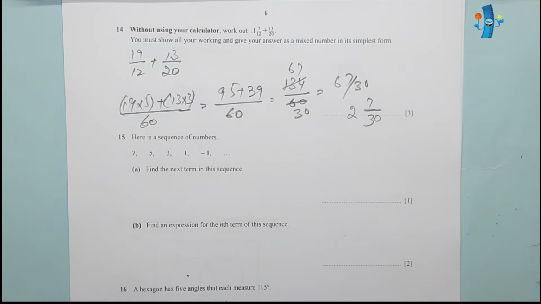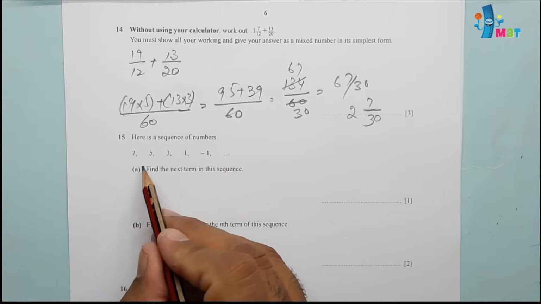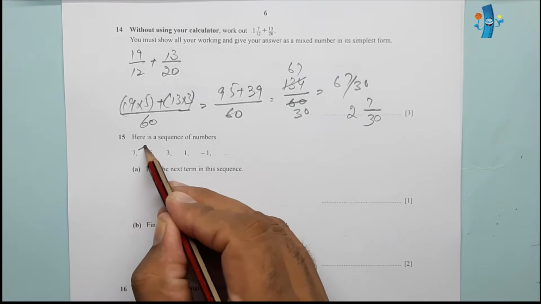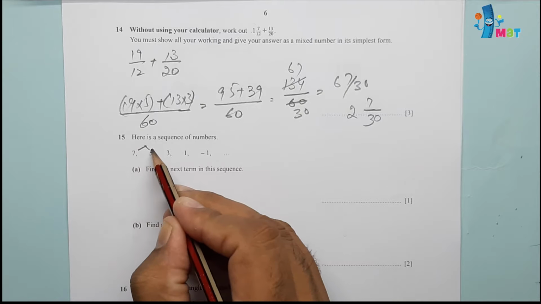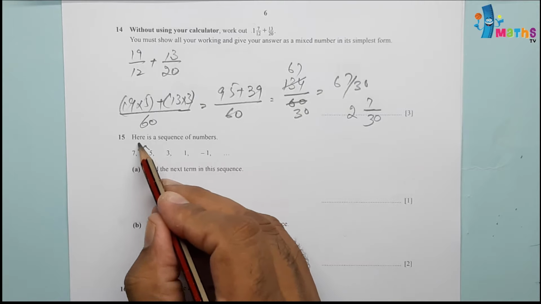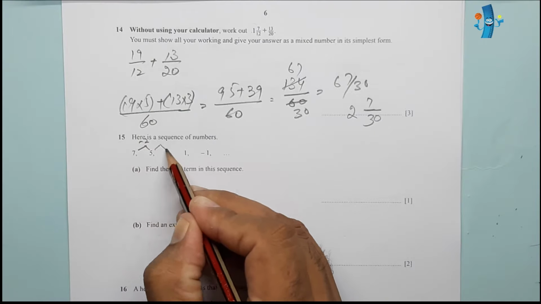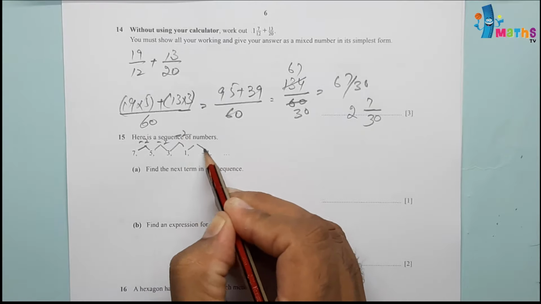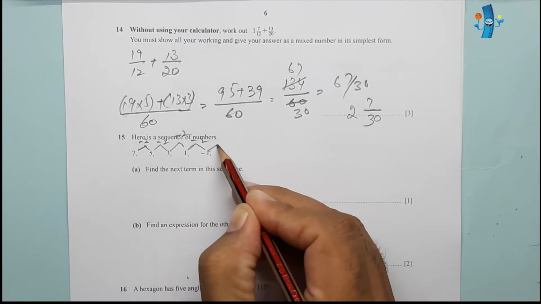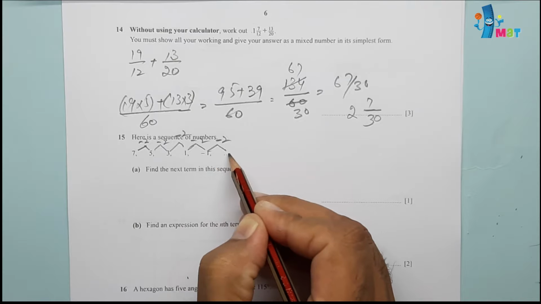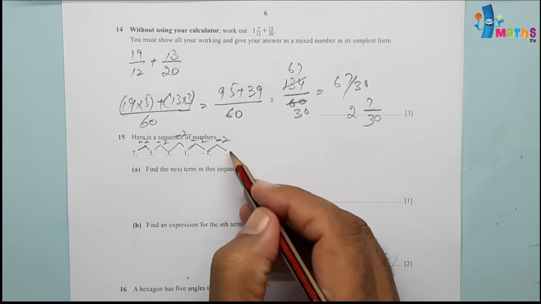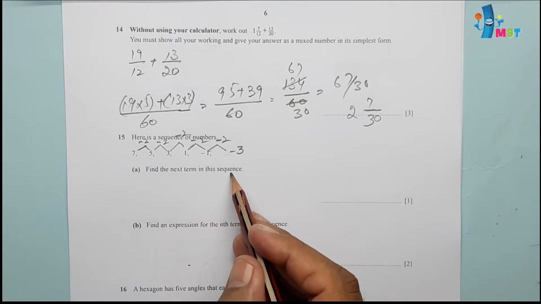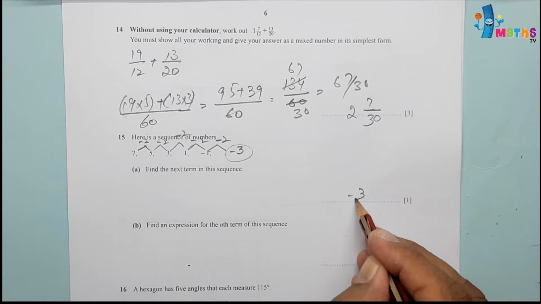Question number 15. Here is a sequence of numbers 7, 5, 3, 1, minus 1. We can check by subtracting. The difference of second term minus first term will be minus 2. Similarly, third term minus second term will be minus 2. Each term has a difference of minus 2, so there will be minus 2 further for the next term. So minus 1 minus 2 will be minus 3. So the answer to find the next term in this sequence is minus 3. We will write it over here.